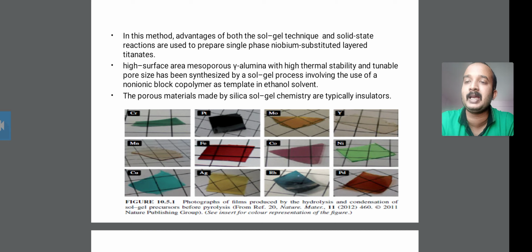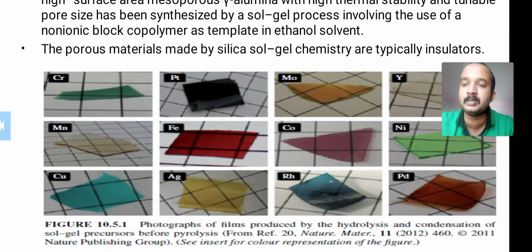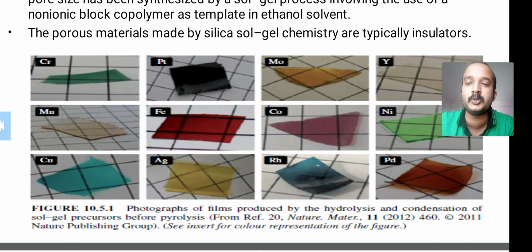And lastly, porous materials made by silica sol gel chemistry are typically insulators. Look at this photograph of the films produced by hydrolysis and condensation of sol gel precursors before pyrolysis.